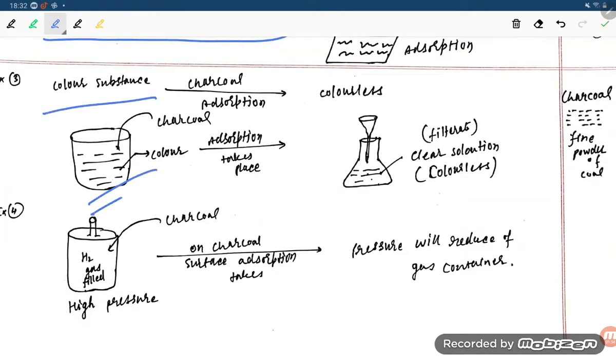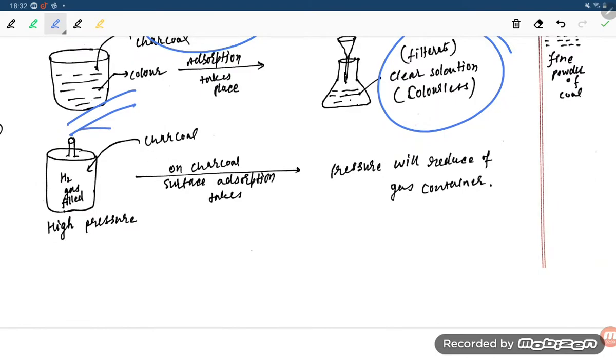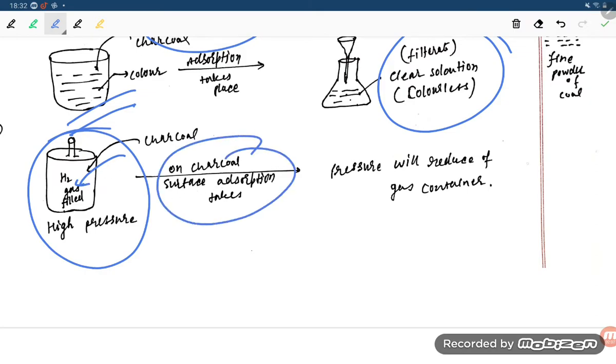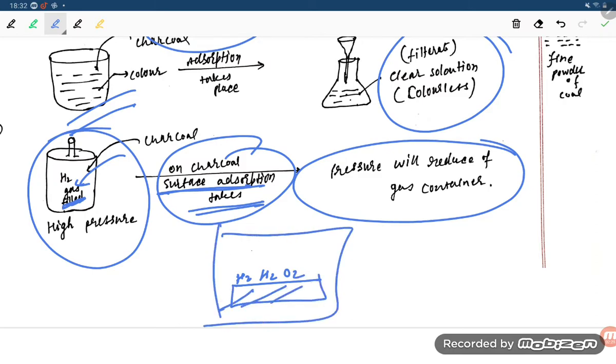Next is coloring substances. If any coloring substance is there and you add charcoal, it will become colorless. If you have high pressure gases and you add charcoal, the pressure will reduce. Why? Because on the charcoal surface, adsorption takes place, so all the gases will be on the surface of the adsorbent, and the pressure of the gas will be reduced.